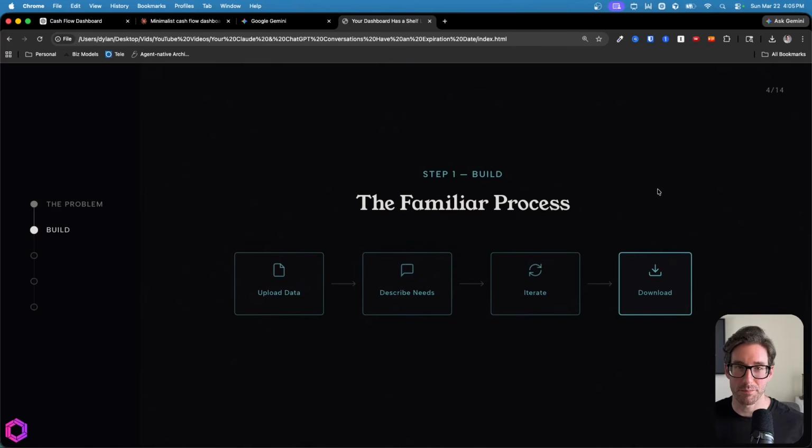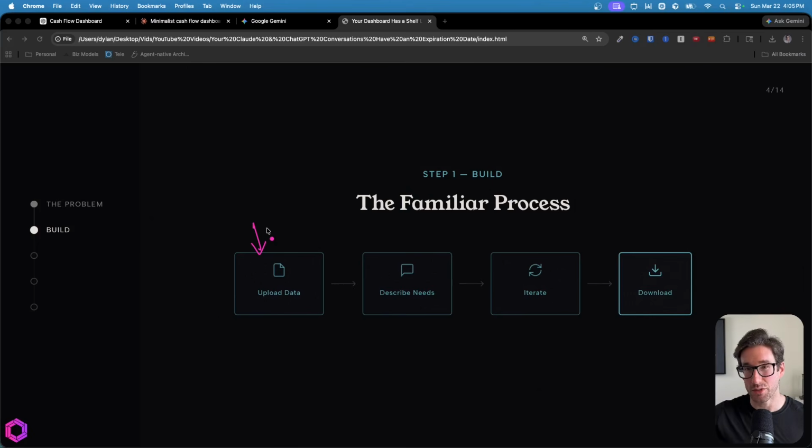Starting with the first step, which is building the dashboard. So in here, again, like I said previously, you probably have already done this yourself. So you've opened up ChatGPT, you've opened up Claude, you've likely uploaded some data to it, asking it to create a dashboard for you. Now, one tip I'll provide you here is instead of giving the data to AI and asking to create a very specific dashboard, instead provide it your intent and then let the AI determine what the dashboard looks like. For example, I could upload some cash flow data to AI.